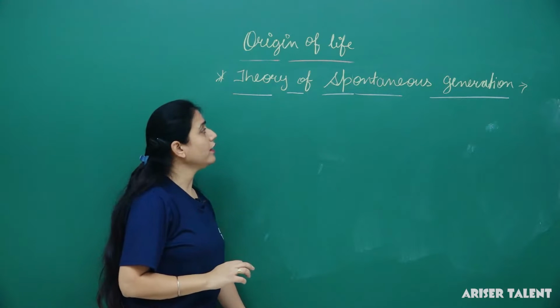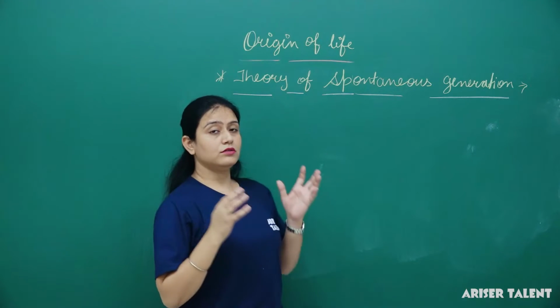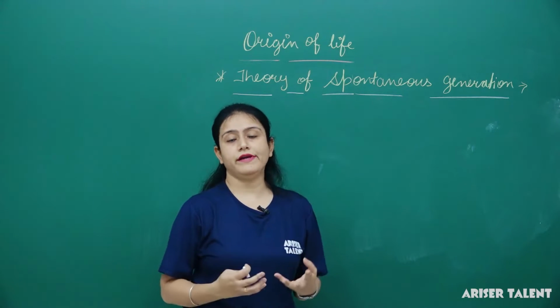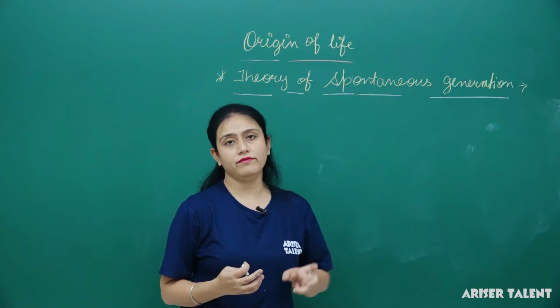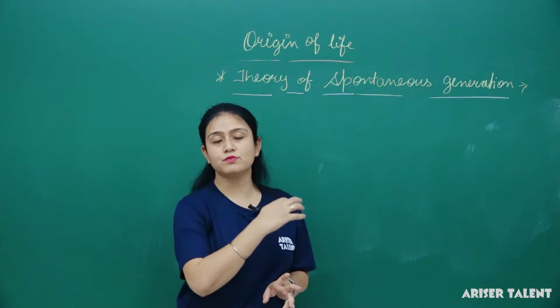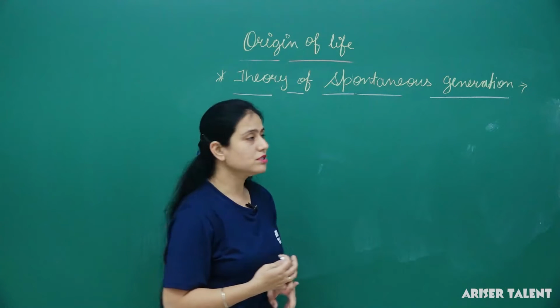According to this theory, living beings are generated from non-living matter, and this process is known as abiogenesis.